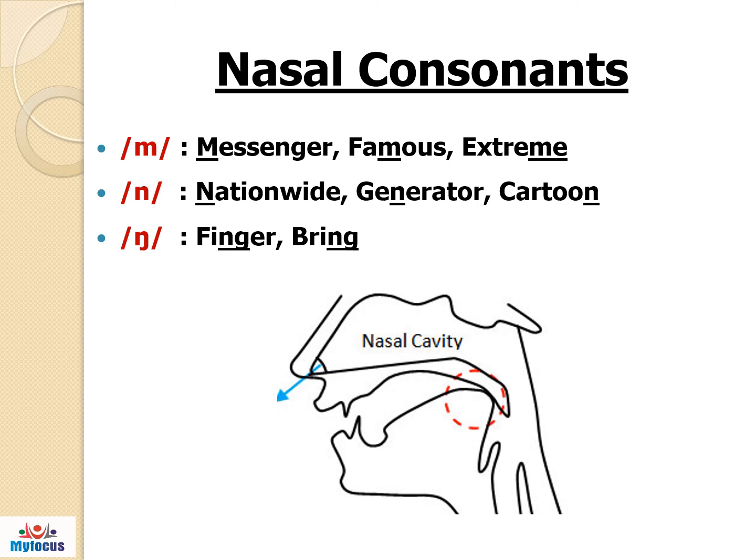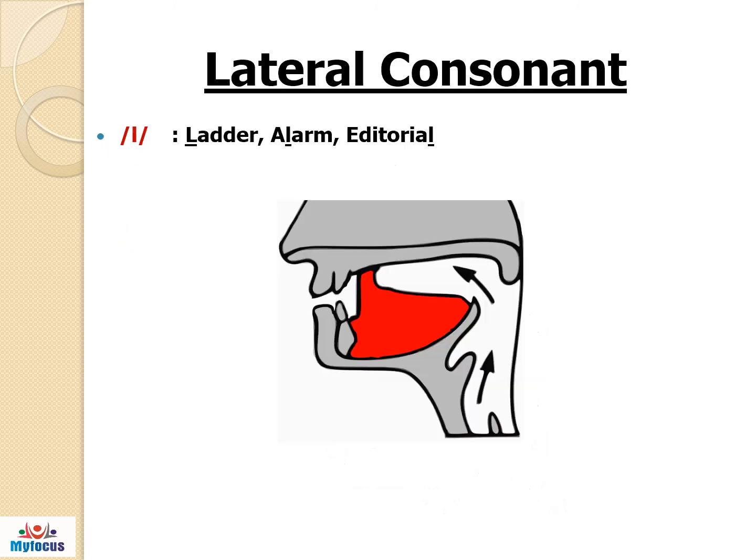Ng is articulated by pressing the back of the tongue against the soft palate. The soft palate is lowered and the air is not allowed to escape through the mouth. The air escapes through the nasal passage. Keep in mind the vocal cord vibrates. Ng, finger, bring. The next area in the consonant sounds are the lateral consonants.